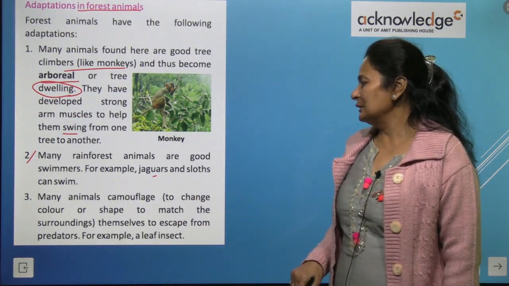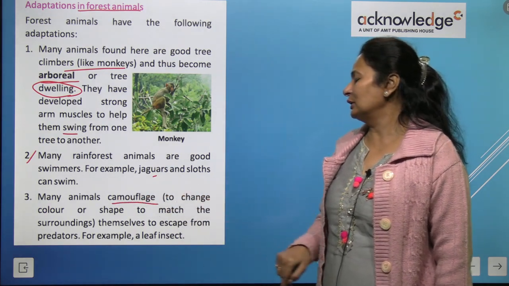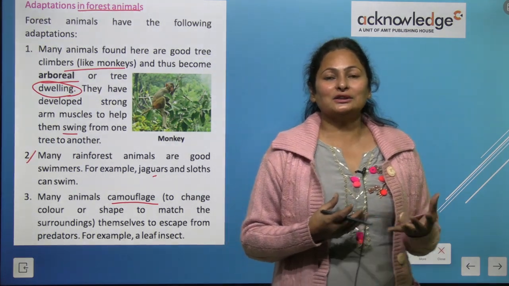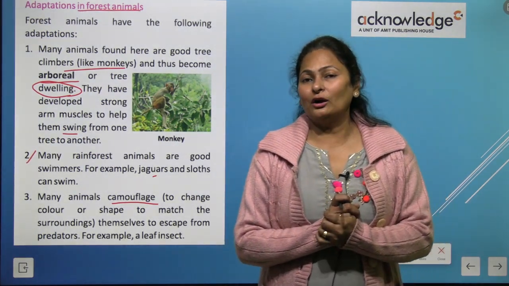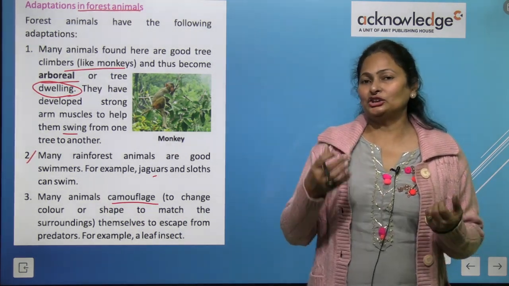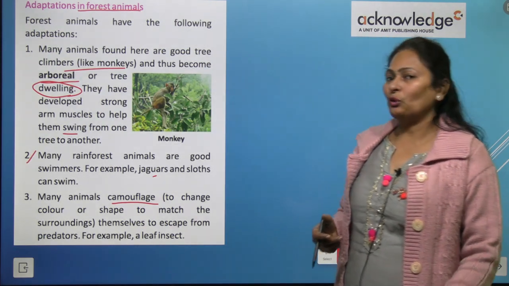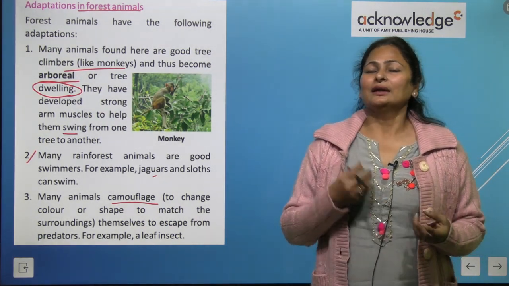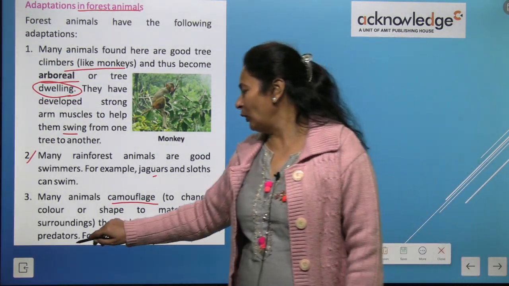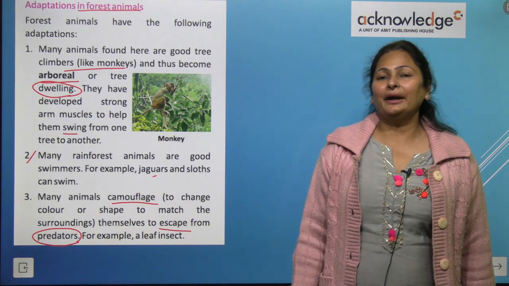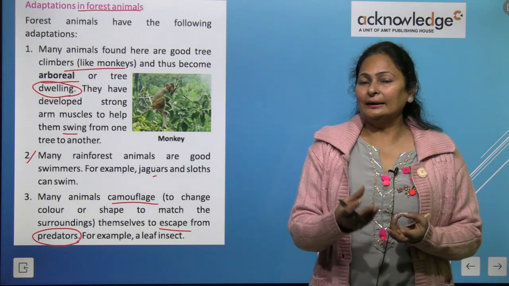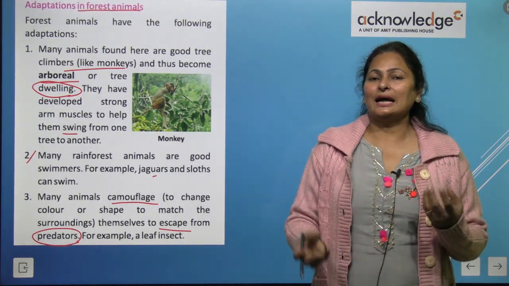Many animals camouflage to change the color or shape to match the surroundings, to merge themselves according to surroundings. They can change the color of themselves, they can change the shape. Why do they do this? They do this so that they can escape from predators. Now, what are predators, kids? Predators are the animals that hunt and kill. They hunt the other animals and they eat them.